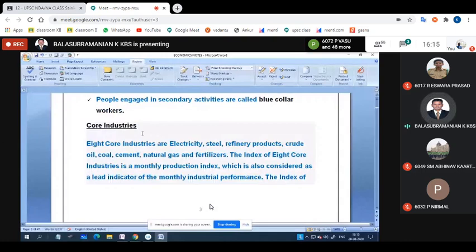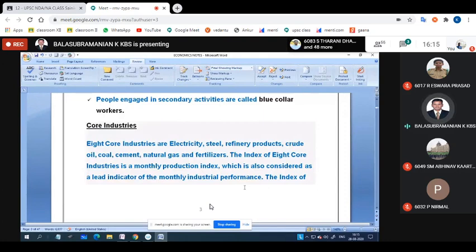And core industries. Okay, the eight core industries are electricity, steel, refinery product, crude oil, coal, cement, natural gas, and fertilizer. These eight industries come under core industries. The index of eight core industries is a monthly production index, which is also considered as a lead indicator of monthly industrial performance.